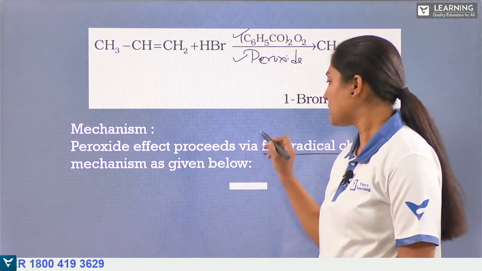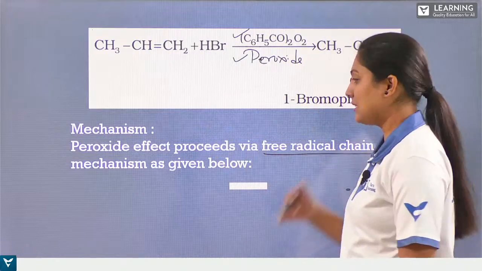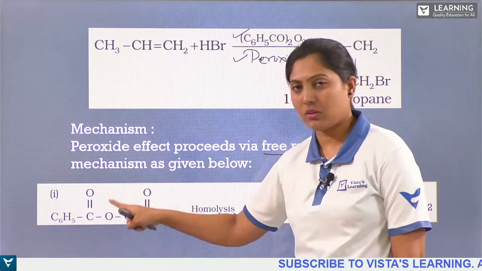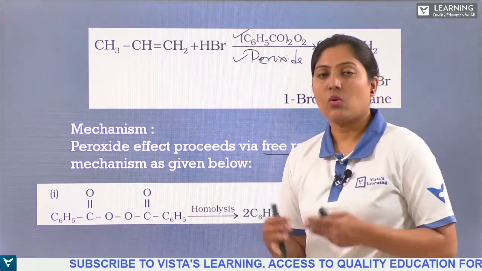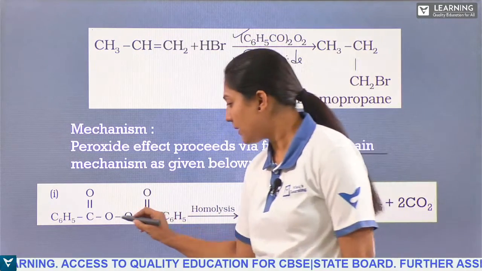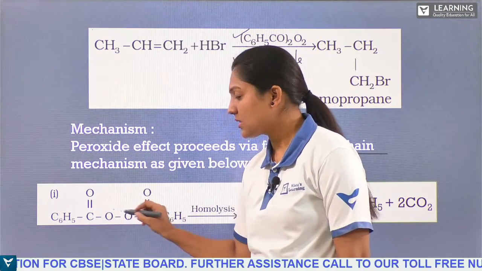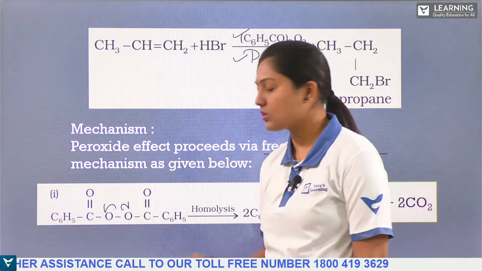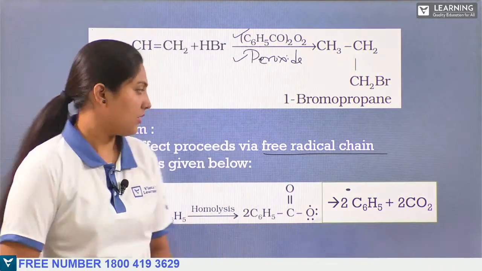The peroxide effect proceeds via a free radical chain. How does the mechanism take place? If you see here, we have the peroxide. This peroxide will undergo homolysis. What is homolysis? It is a homolytic cleavage. So what happens? You will be having the bond here, and the electron in the bond will be taken back by each oxygen atom. So we get two radicals here, benzoyloxy radicals.